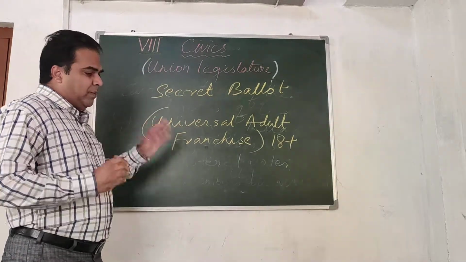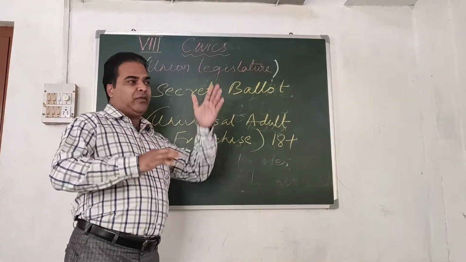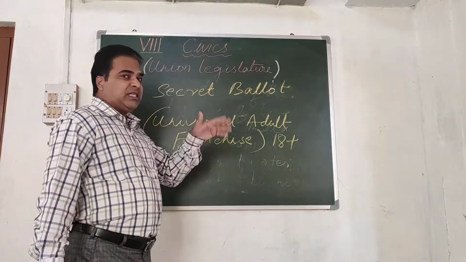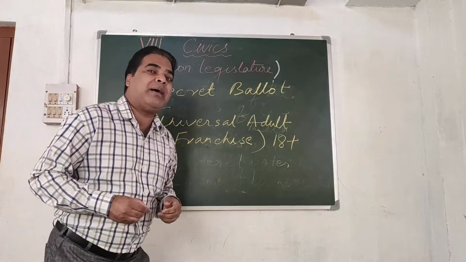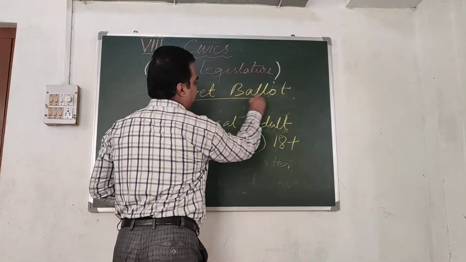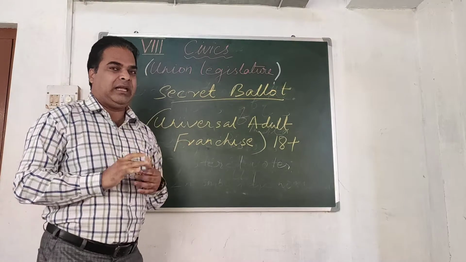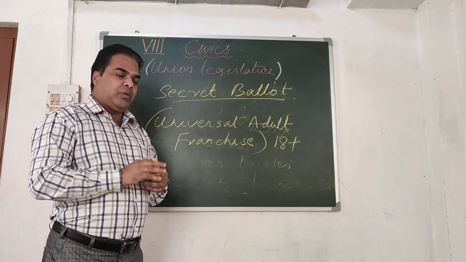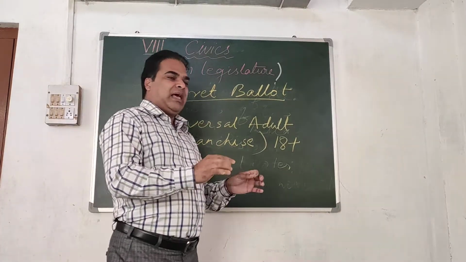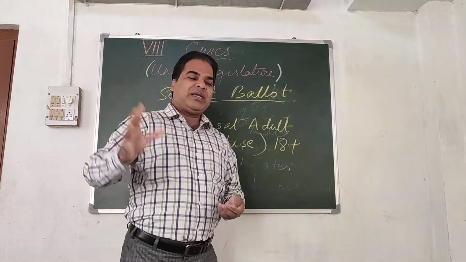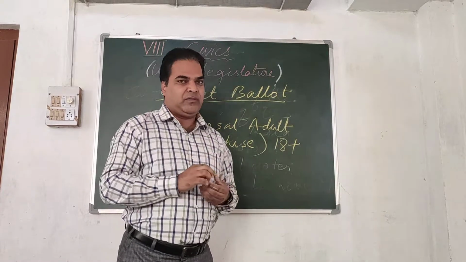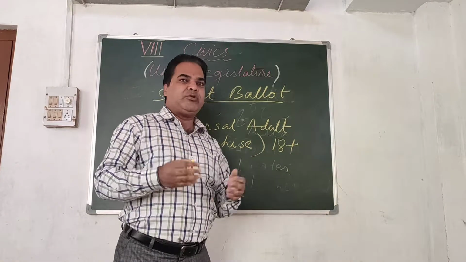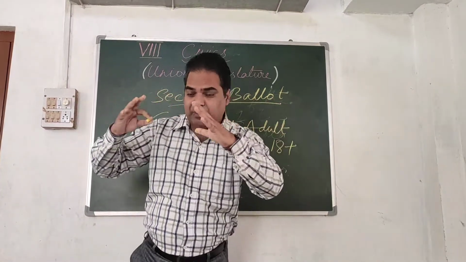Now, the members of Lok Sabha, I told you 545 members, 530 members. These members are elected by a secret ballot system. Secret means secretly. When we go to cast our vote, no one can see to whom I have given my vote. There cannot be any cameras, mobile cameras are not allowed. Even news reporters cannot come behind us where I am going to cast my vote.